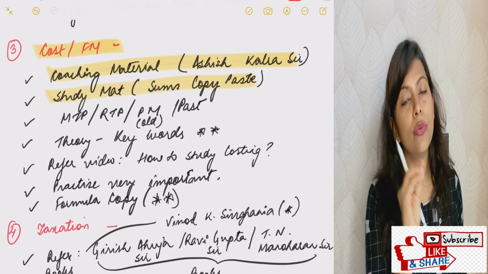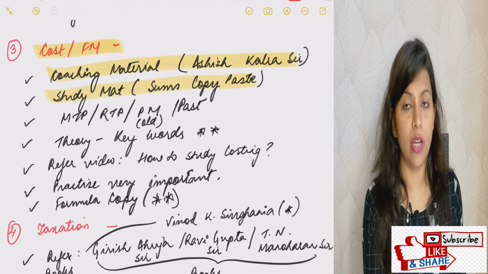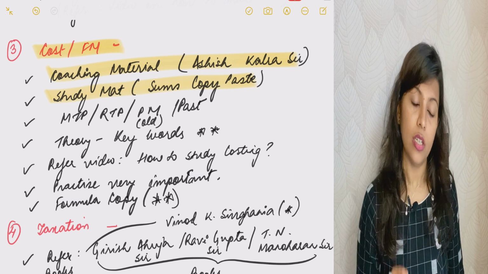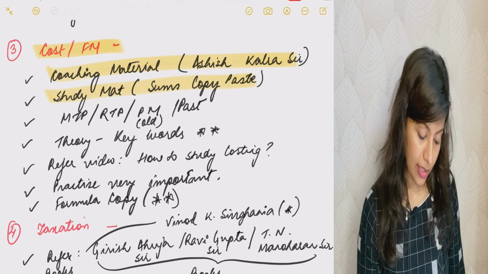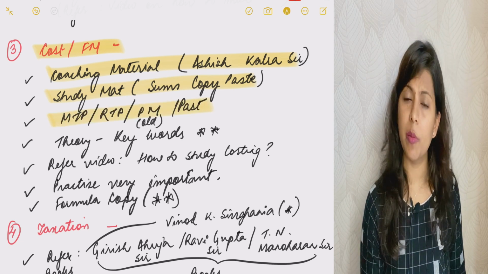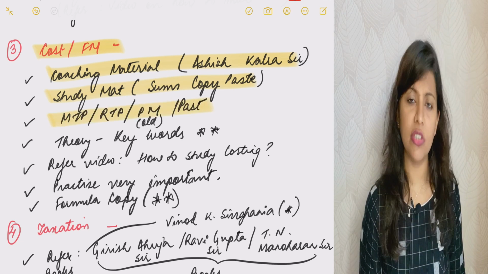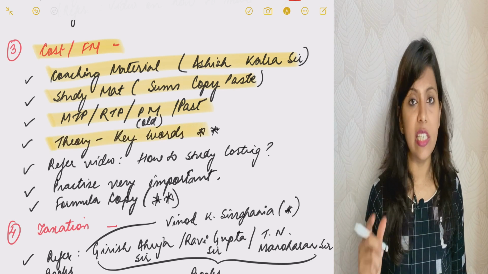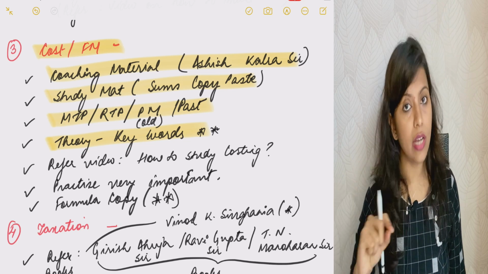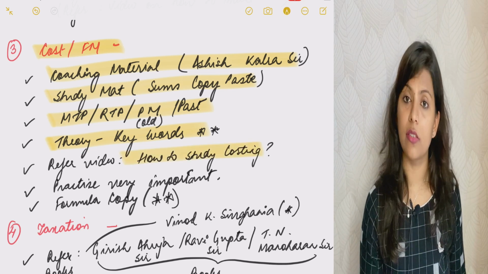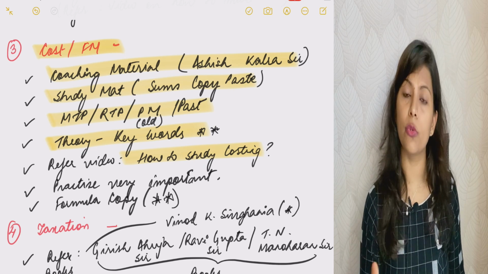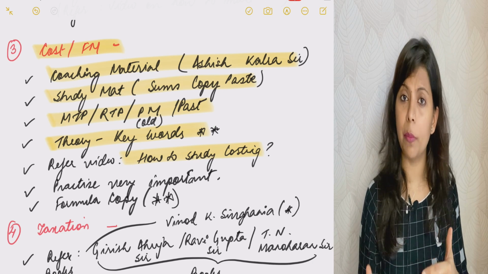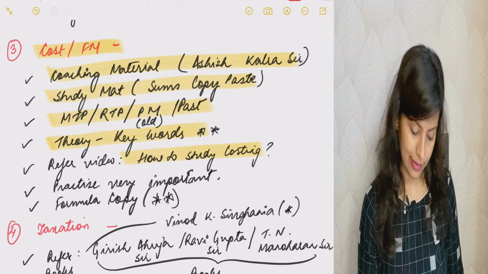For practice, you should solve your ICAI module. ICAI module is one of the most important things for each subject. So please go through study material. MTP, RTP, practice manual, past papers is basic for all the subjects. You get an idea about how papers come. For the theory part, you need to write keywords and technical words which you are going to use in your answers. I made a video on how to study costing. You can refer to that video to get help on how to cut short your entire course, how to filter, how to categorize each and every chapter, and prepare yourself for the final day.